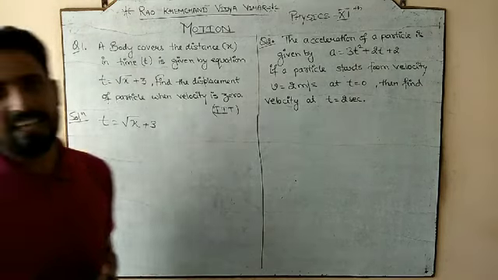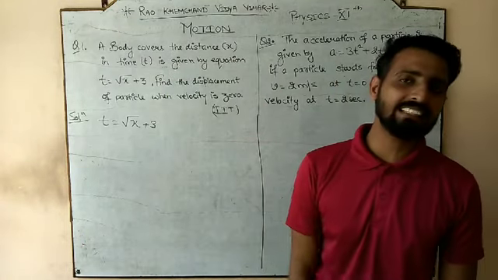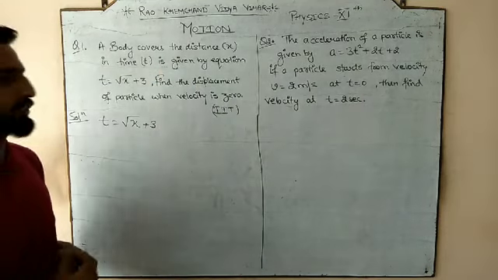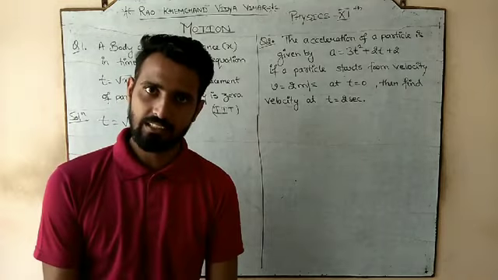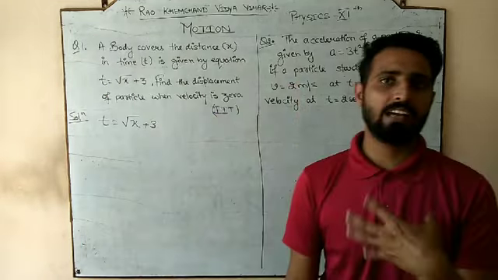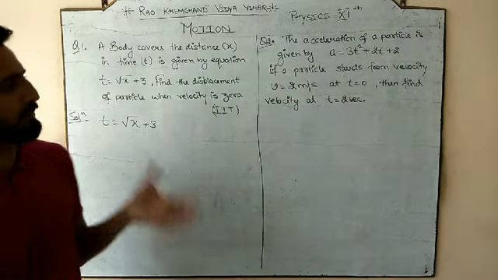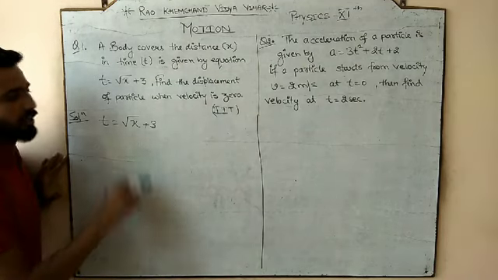This is the numerical that I provided in the previous lecture as the assignment, so I am taking that numerical. If you see the tagline, this numerical was asked in JEE Mains. I have chosen this numerical, and the rest of the numericals in the assignment are similar. So we have the time as a function of x.